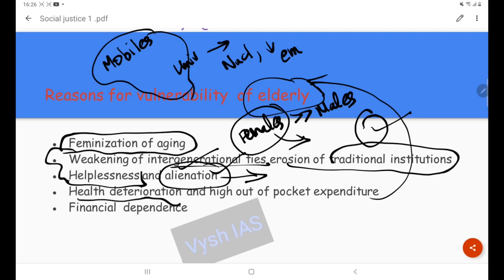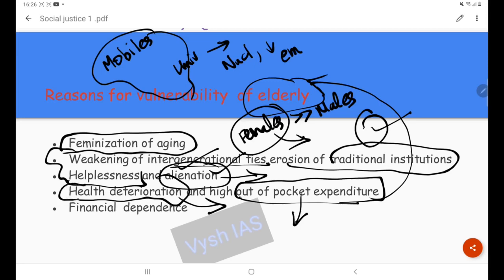Then the main problem is health deterioration. Added to that, when this becomes a problem, there is high out-of-pocket expenditure also. India has very low spending of GDP on the health sector. Especially the private sector is spending more on the health sector in India. So there is more out-of-pocket expenditure on the part of the elderly who are already suffering from health-related issues. Then this pushes them into financial dependence, and it sometimes translates into hatred. This questions their dignity.